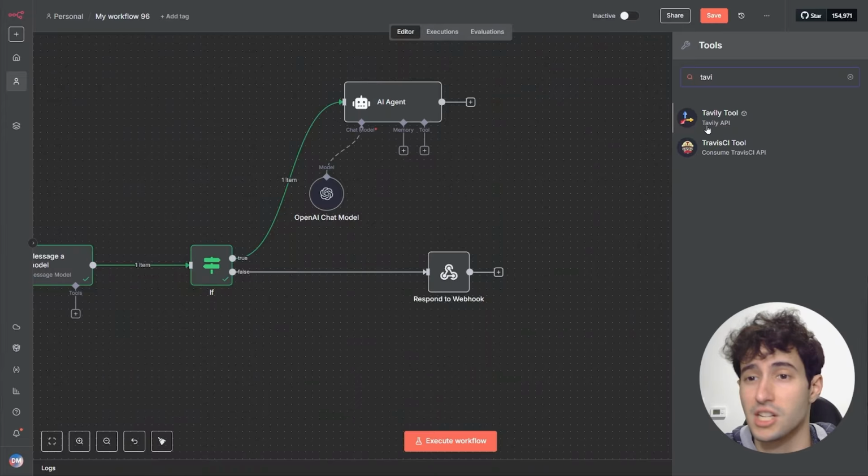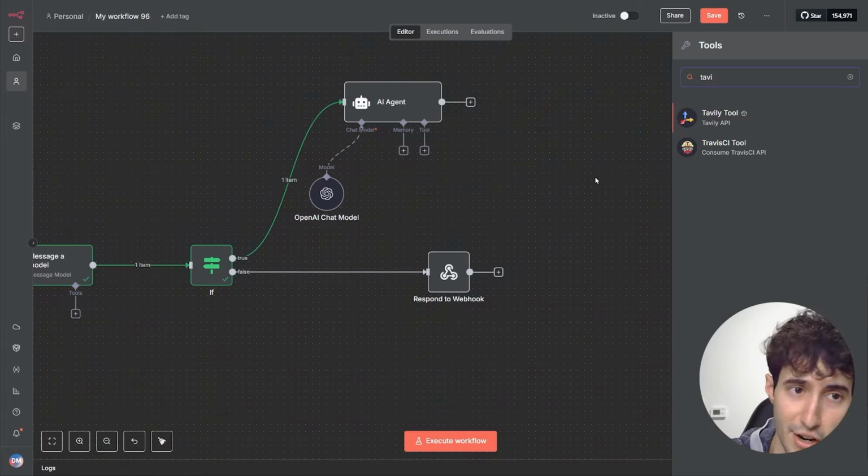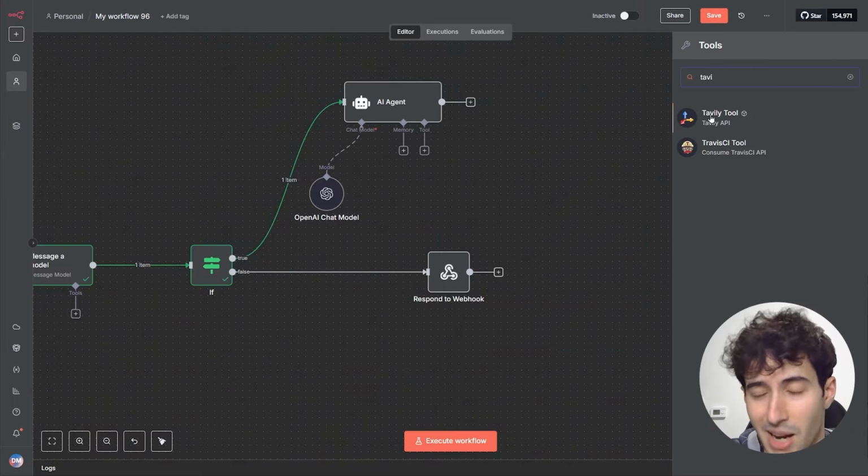Now I do want to preface this is a community node, so make sure you actually go turn on community nodes from inside your N8N panel, and then you will be able to find it over here, because if you haven't turned on community nodes, you are going to be searching for it and you're not going to be able to see it. And then you will see an install button next to it. Simply click on that button and then you will be able to come over here and select it.